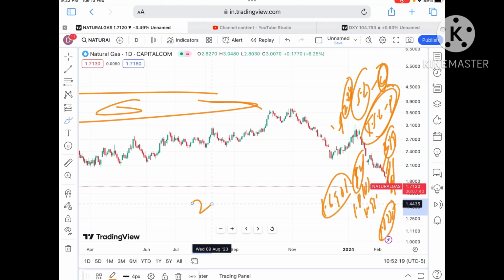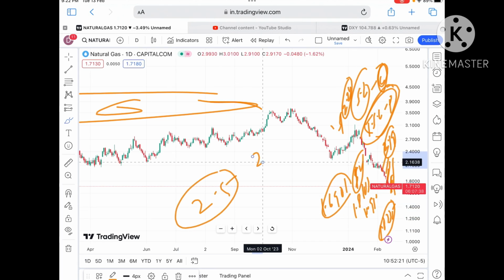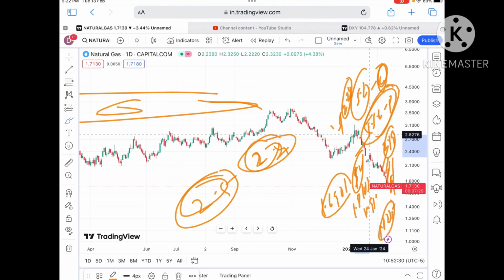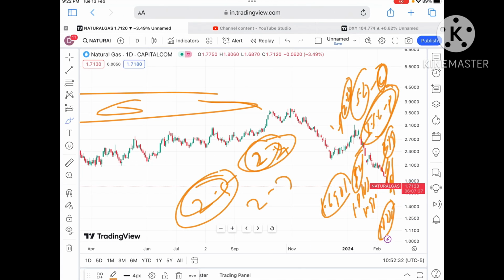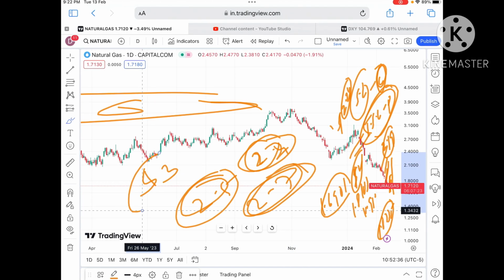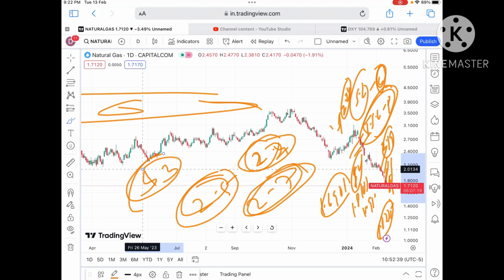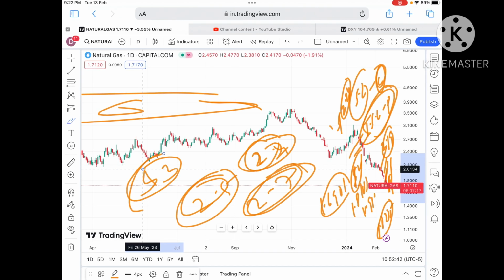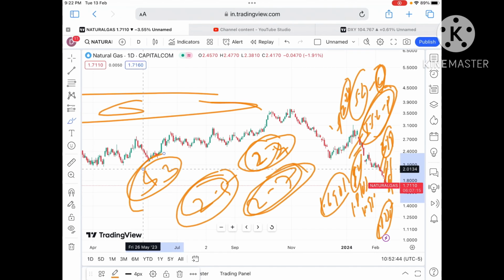As soon as the price starts sustaining above that level, we can see it cross a level of around 2.5. Sustaining above 2.2, we can see a level of 2.5, and once it goes above that level, it will cross a level of 2.7, and after 2.7 it will cross a level of $3. As soon as it starts crossing $3, we can see further upside movement in the price of natural gas.